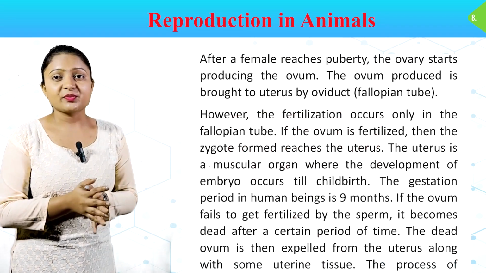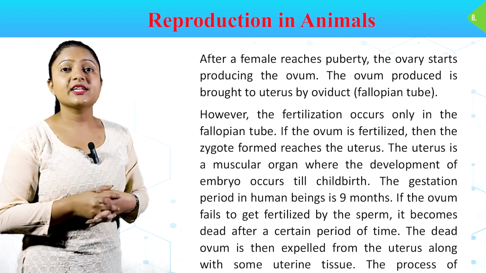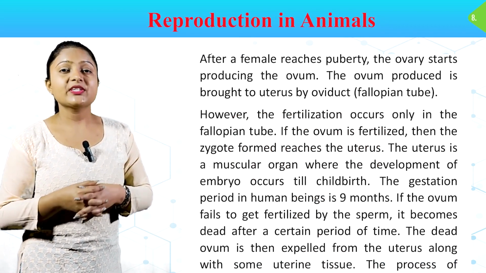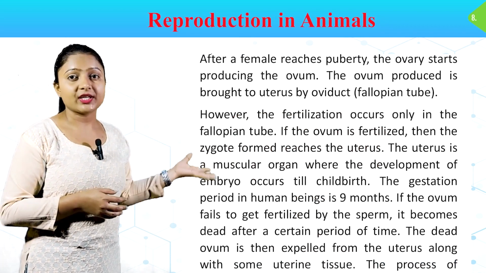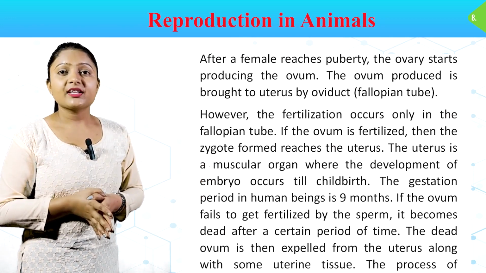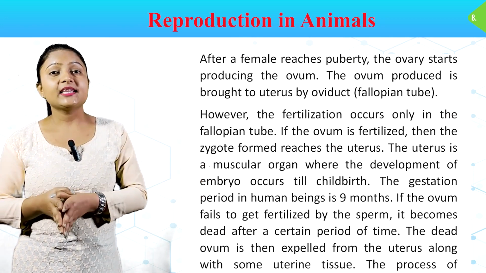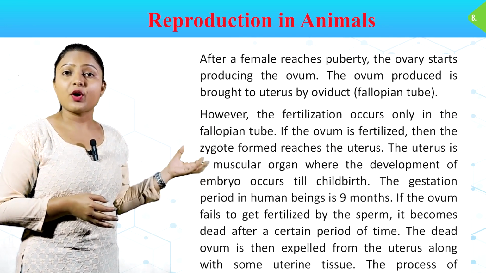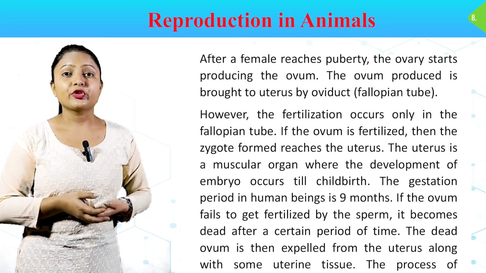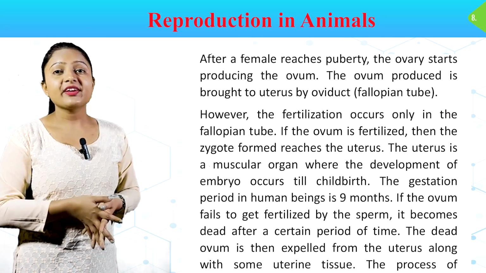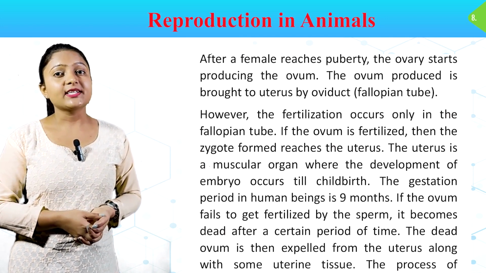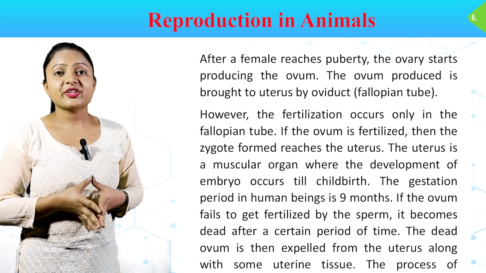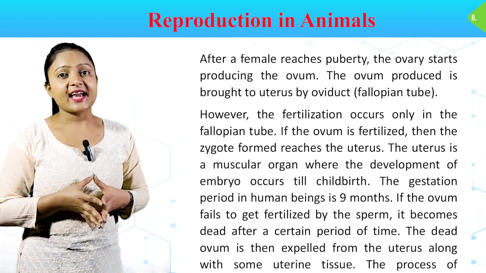After a female reaches puberty, the ovary starts producing the ovum. The ovum produced is brought to uterus by oviduct, fallopian tube. However, the fertilization occurs only in the fallopian tube. If the ovum is fertilized, then the zygote formed reaches the uterus. The uterus is a muscular organ where the development of embryo occurs till childbirth. The gestation period in human beings is 9 months.